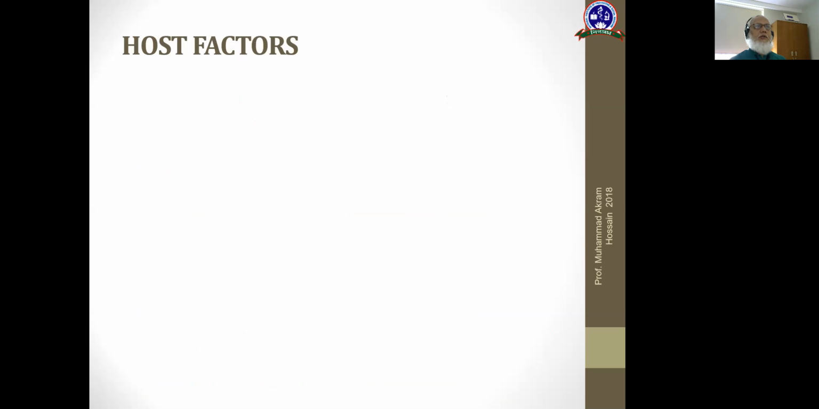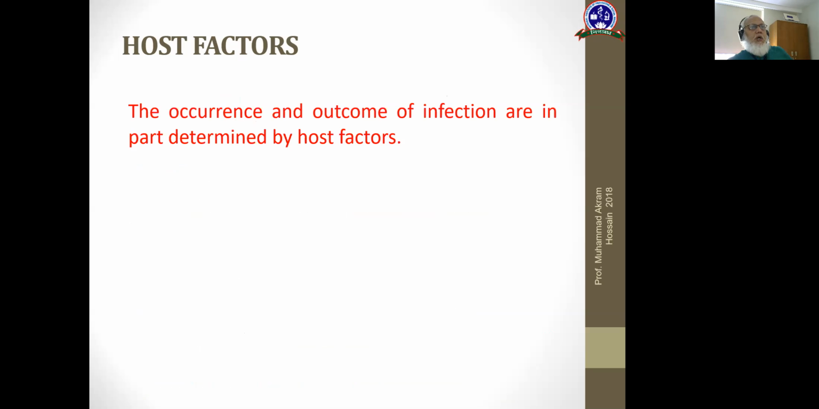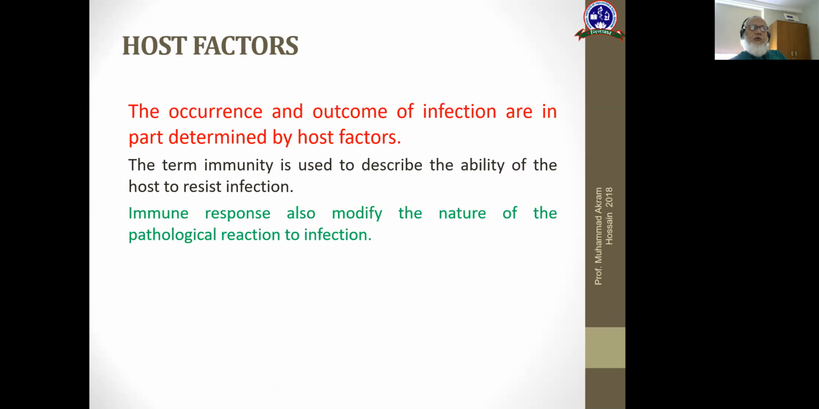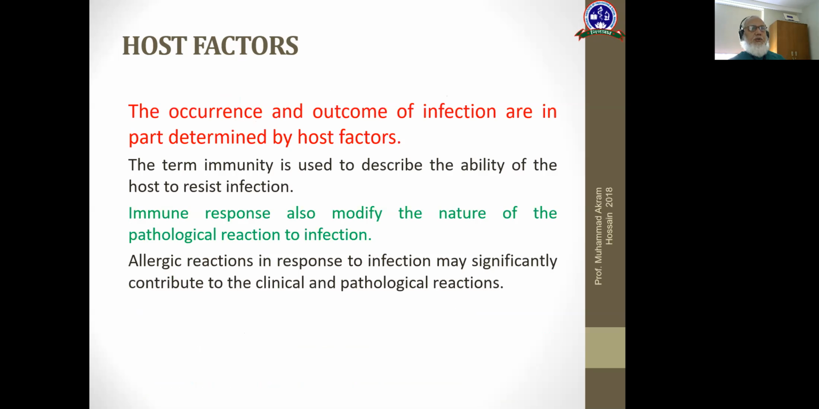Host factors. For a disease to establish, there are two factors, agent and host factors. The occurrence and outcome of the infection are in part determined by host factors. The term immunity is used to describe the ability of the host to resist infection. The immune response also modifies the nature of the pathological reaction to infection. And allergic reactions in response to infection may significantly contribute to the clinical and pathological reactions. So you see, host factors are very important for the outcome of infection.